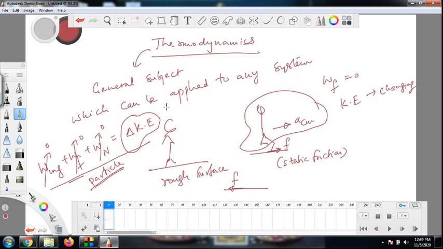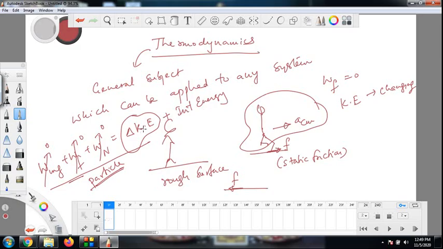But in thermodynamics we have a completely different concept which is called internal energy. We'll talk about that later. So the work energy theorem will be generalized, saying that work done by all forces is the change in kinetic energy plus the change in internal energy also. Now if you include that extra term called internal energy, you can explain this.